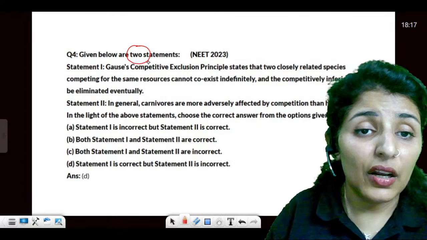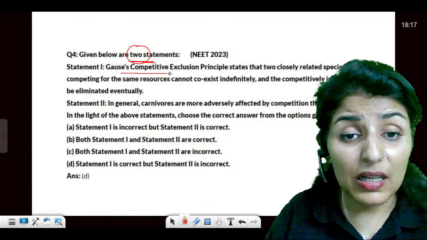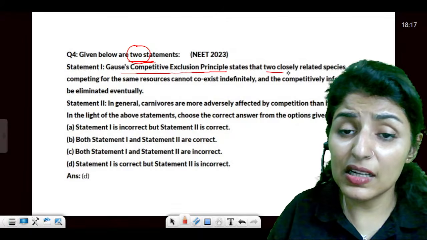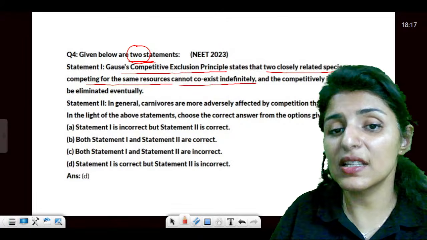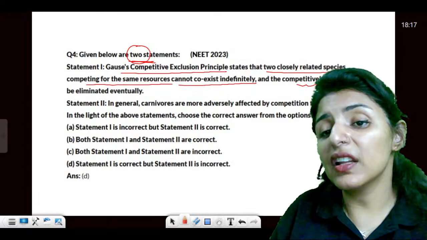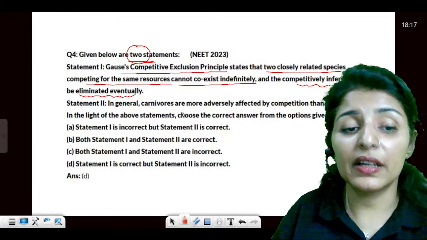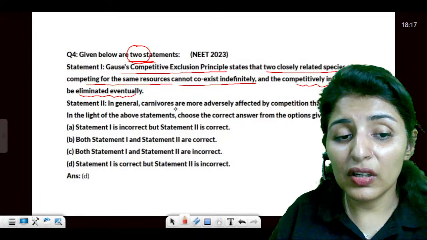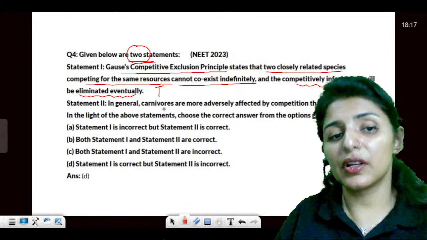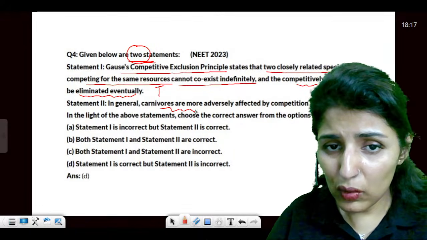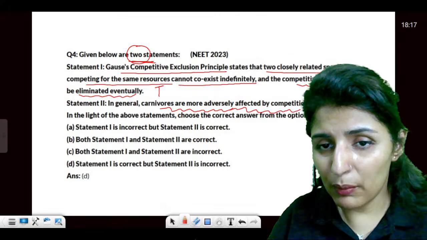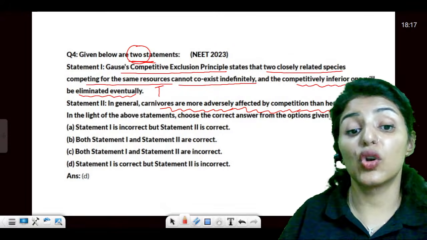Okay. Now, which of the two statements is true? The competitive exclusion principle states that two closely related species competing for the same resource cannot coexist indefinitely, and the inferior one will eventually be eliminated. Is this statement true? This is absolutely true. This is what Gause said. Now, in general, carnivores are more adversely affected by competitors than herbivores. No, it is not.